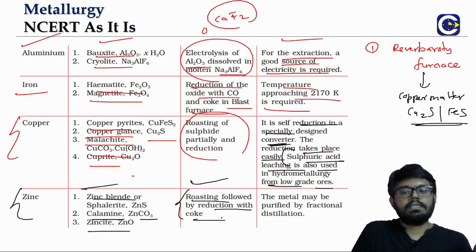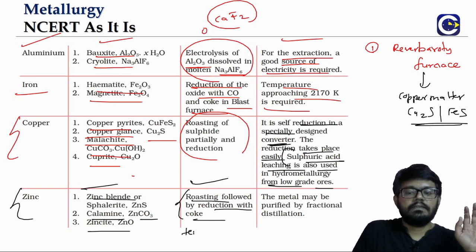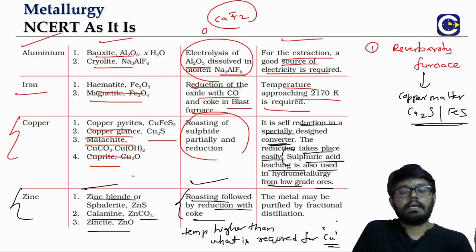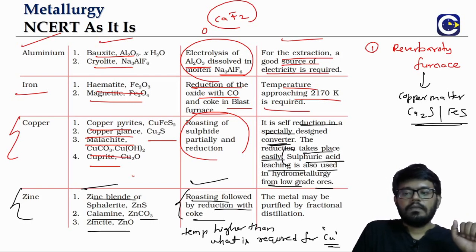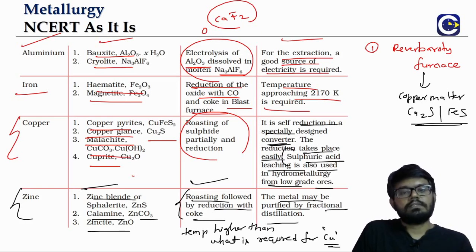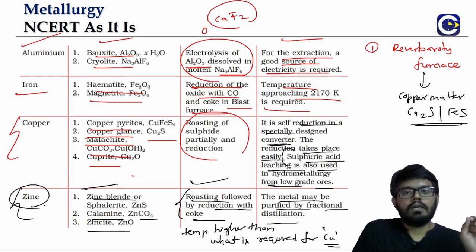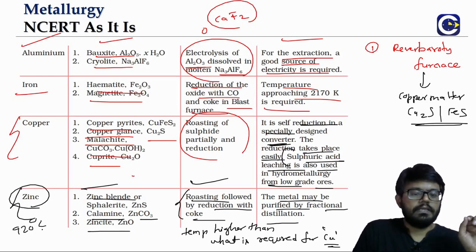And then we will have coke reduction, but at a temperature higher than what is required for copper. Maybe you can go back and check the reason for that. The metal that is obtained, right, we can purify by using what? Distillation, because zinc has a lower boiling point, 920 degrees Celsius.